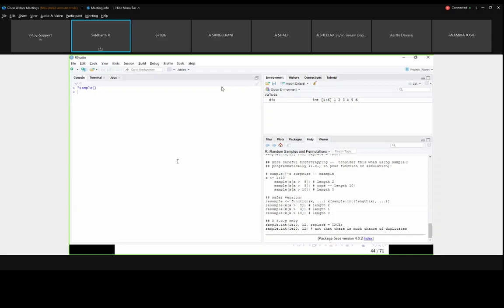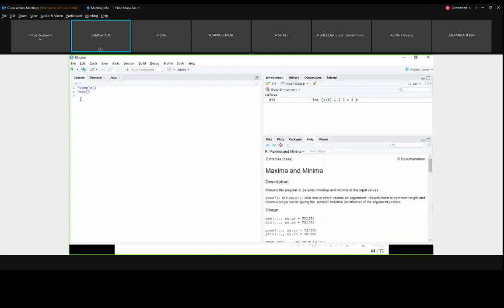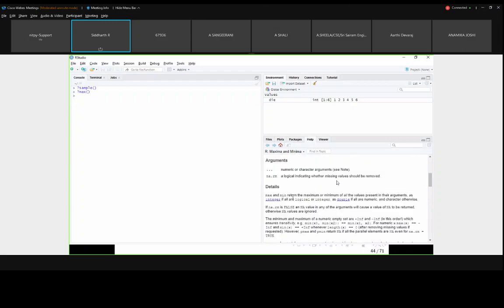If you are developing one package and you want to upload it into CRAN, in addition to your coding part, you have to give consideration to major parts like preparing the documentation and checking the interoperability and everything. So this question mark with the function name, you can check for any other function. I have given sample. We want to check for the max function. So maxima and minima, max and min, they have given a single documentation, and they have given this document.